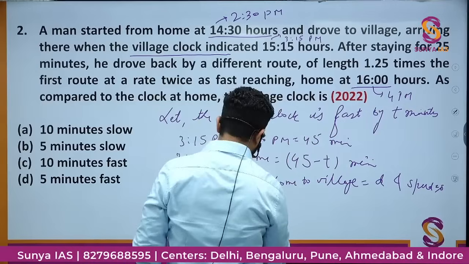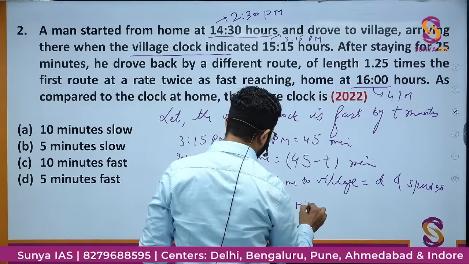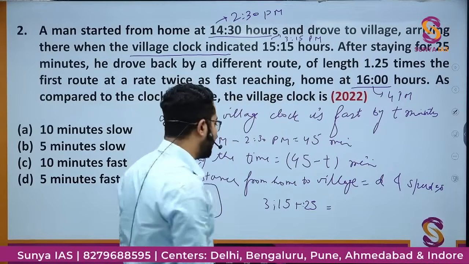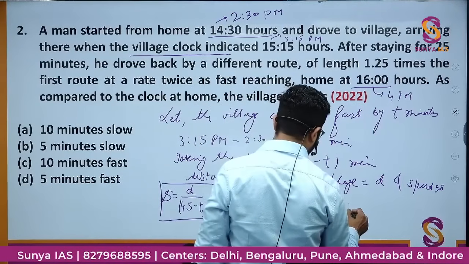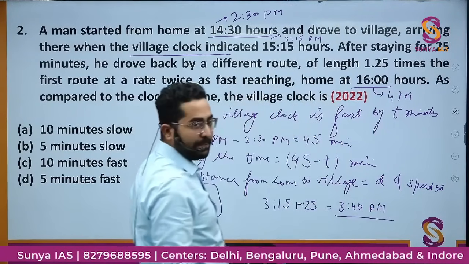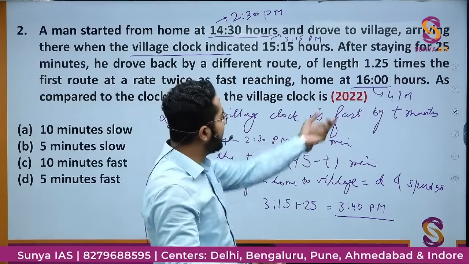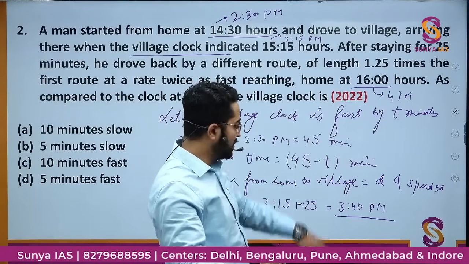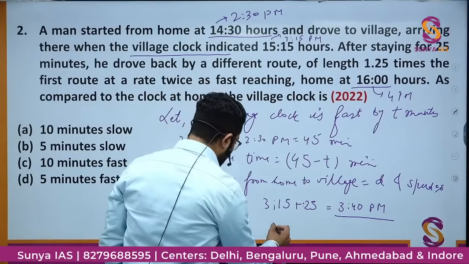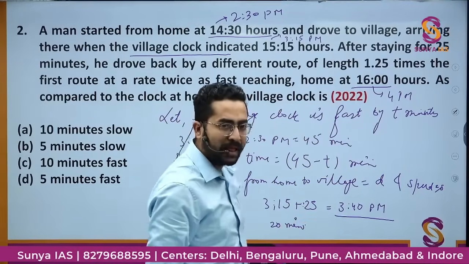That means 3:15 PM पे वो village पहुंच गया था, plus 25 minutes वो रहा, तो 3:15 PM plus 25 minutes is equal to 3:40 PM. 3:40 PM पे उसने शुरू किया वहां से चलना and he reached his home at 4 PM. So 4 minus 3:40, that means he is taking 20 minutes time, right? But again,